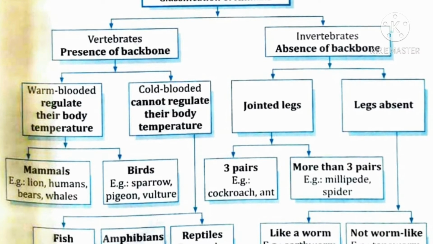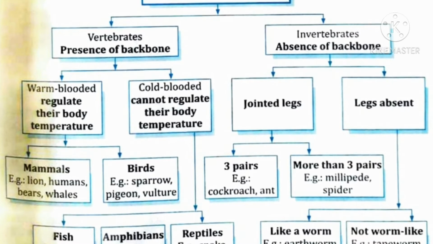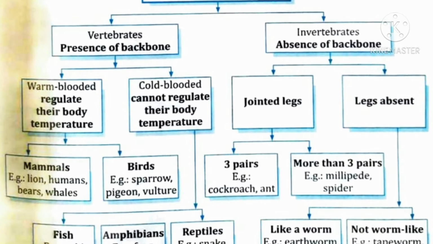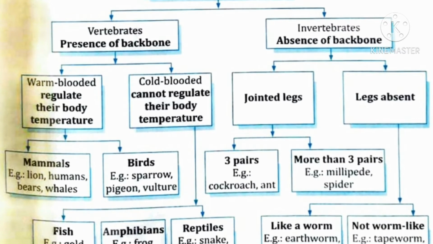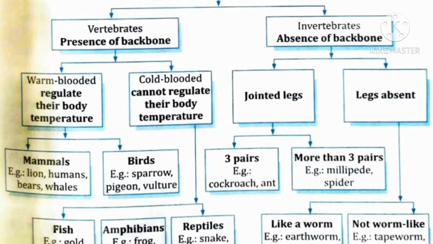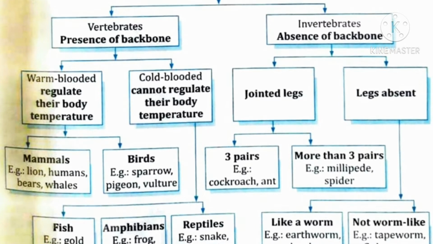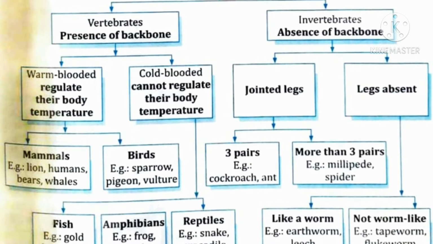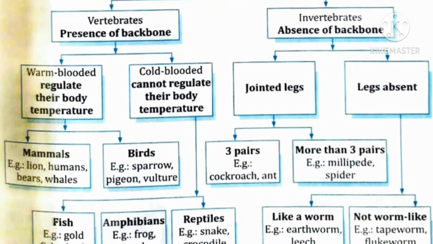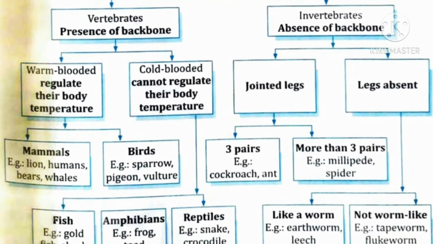Number 2, vertebrates can further be divided into warm blooded and cold blooded based on their ability to regulate their body temperatures. They can also be classified further based on the presence or absence of scales, feathers, hair, etc.